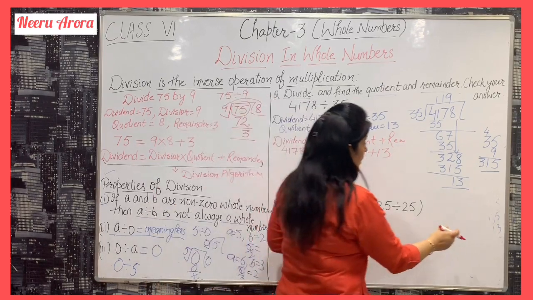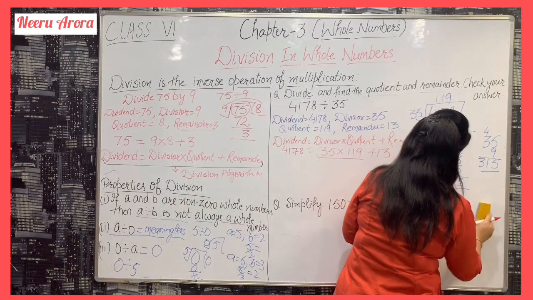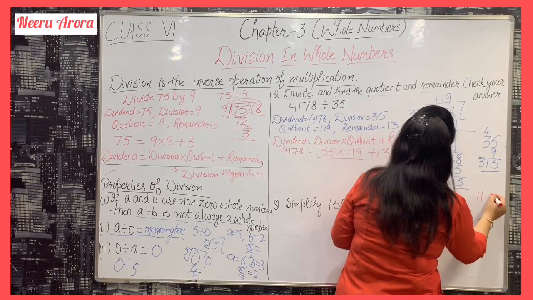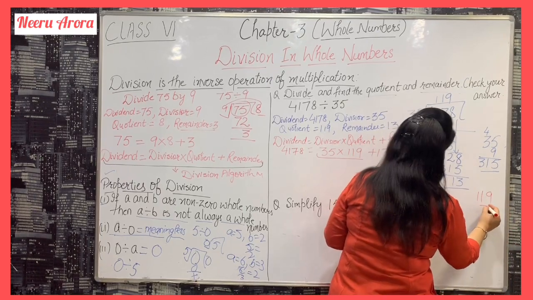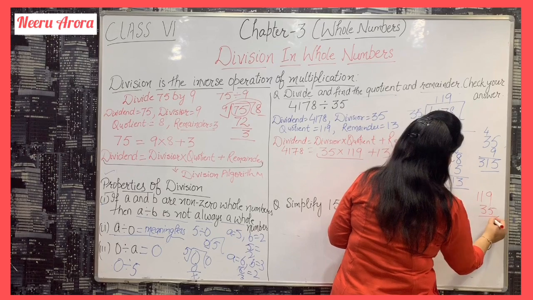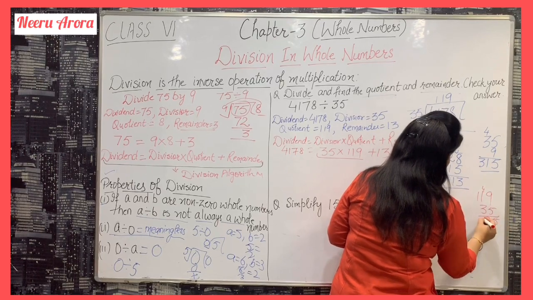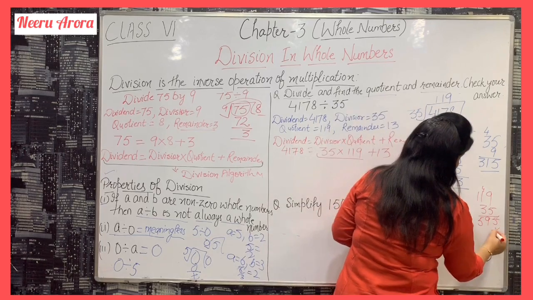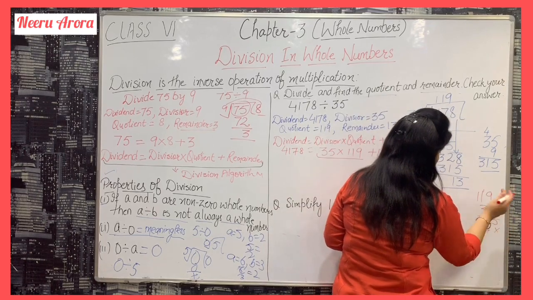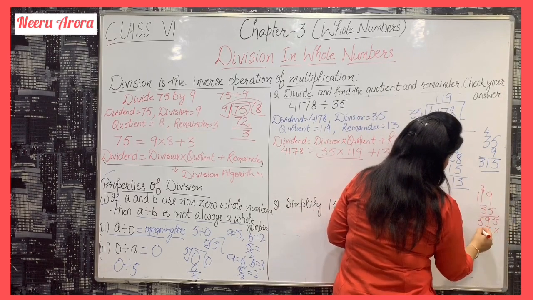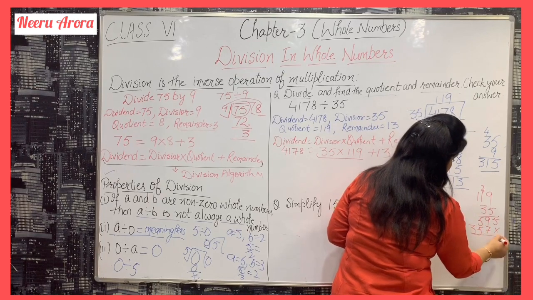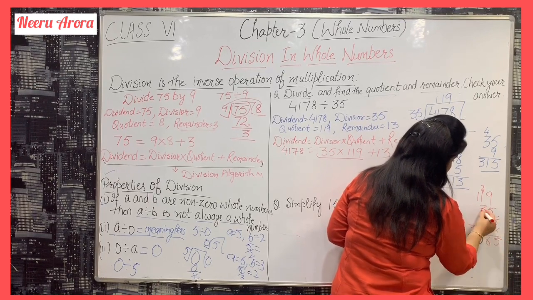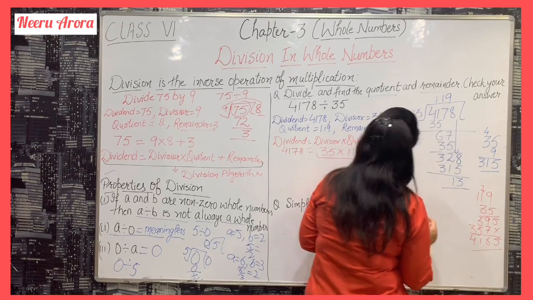So multiply 119 by 35. Here it comes 45, 4 carry, 9 and so on, giving 4165.